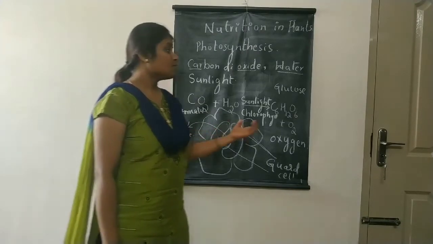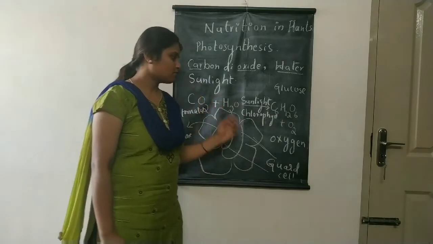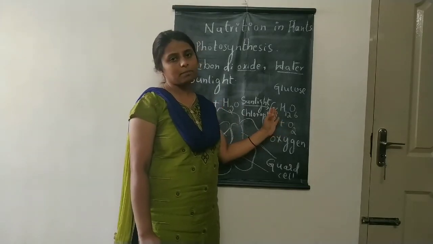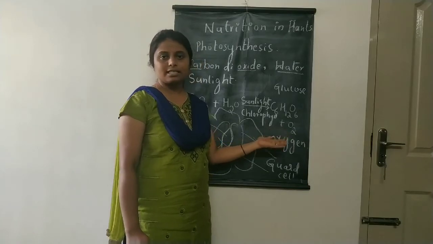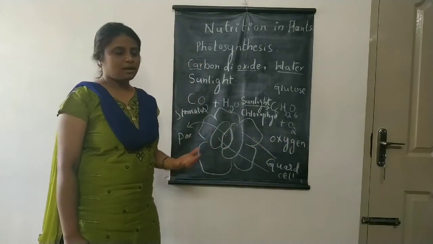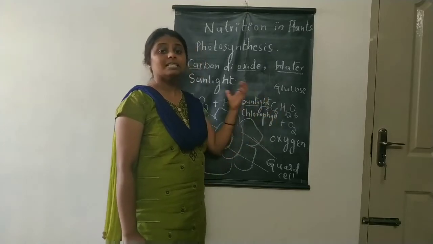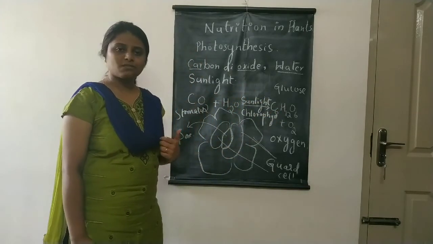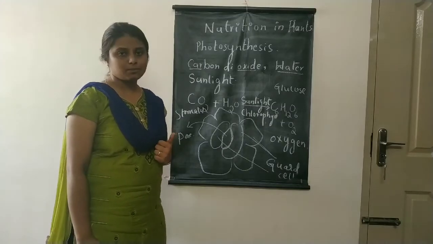Because we get our food, that is glucose, from the plants, and also we get oxygen, that is what we breathe. We get both the oxygen and food from this process itself. That's why it is very important for us to study this process in detail.